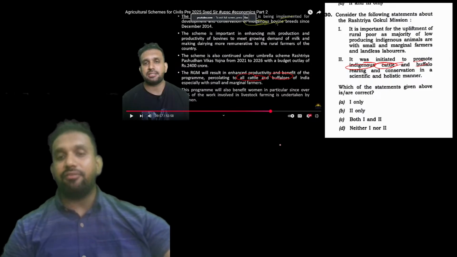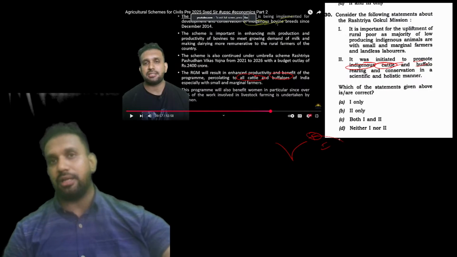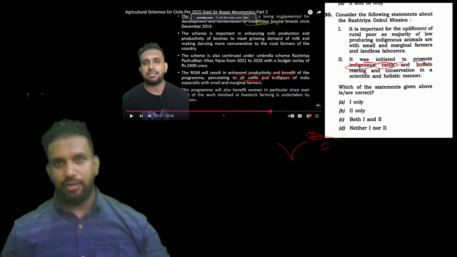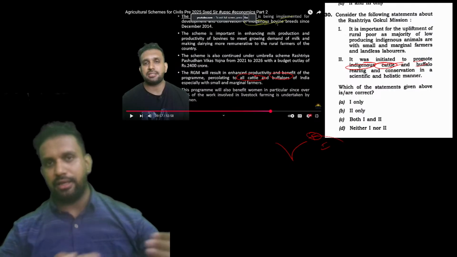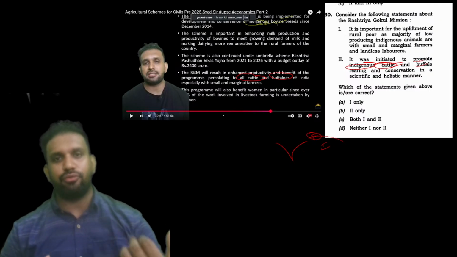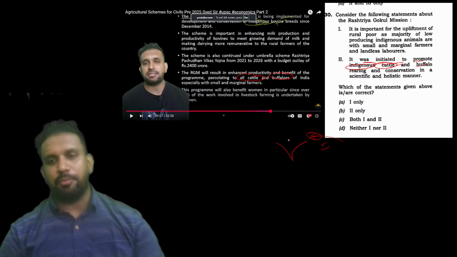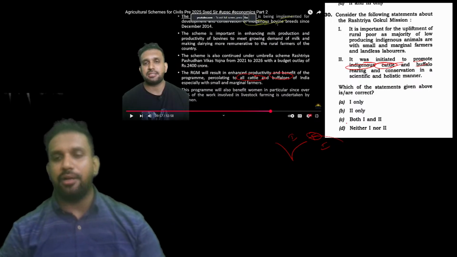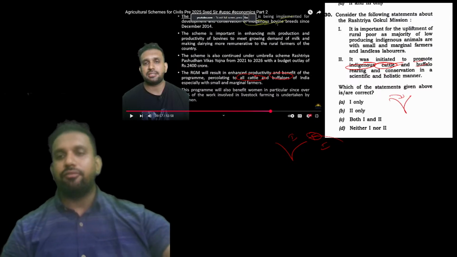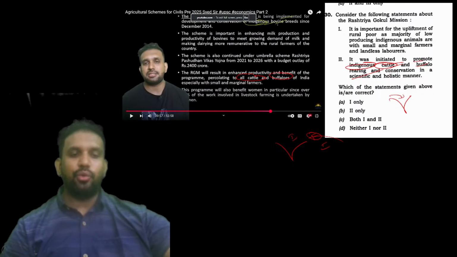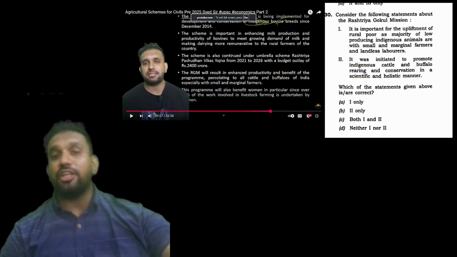It means even if we bring in any foreign cow or foreign buffalo from Indonesia or Malaysia, which gives a lot of milk, shipped and brought here, we import animals also. If you don't know, we import everything that a man needs. So whether indigenous or foreign cattle and buffaloes, this scheme is applicable to everything. To all, not only indigenous. This is what UPSC does.